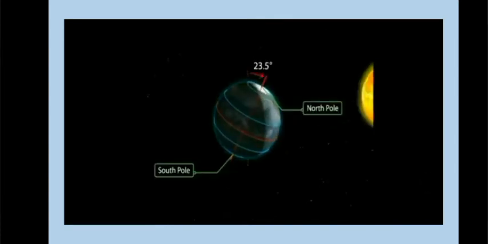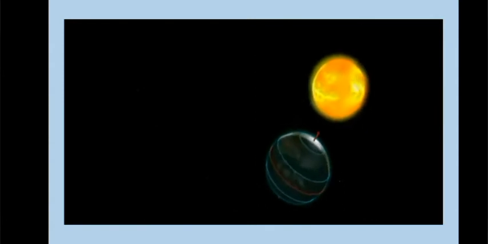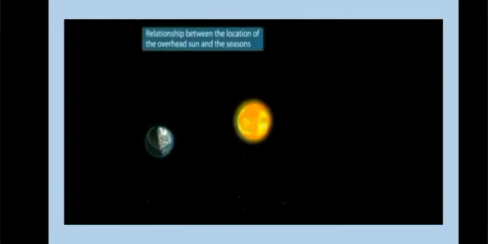Both the axis and the earth are tilted at 23.5 degrees during a revolution. The tilting of the axis results in direct sunlight falling on different places during different seasons, and this causes variation in the duration of days and nights and also the seasons. So now we will talk about the relationship between the location of the overhead sun and the seasons.